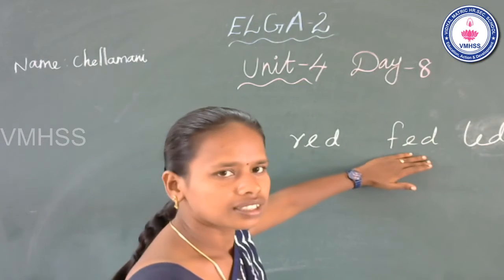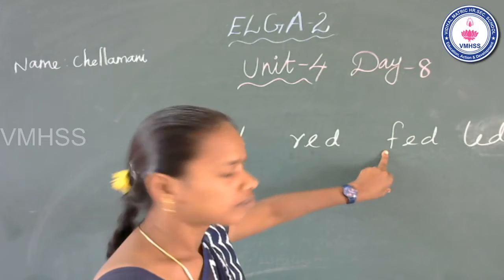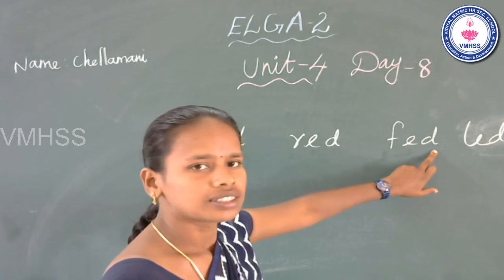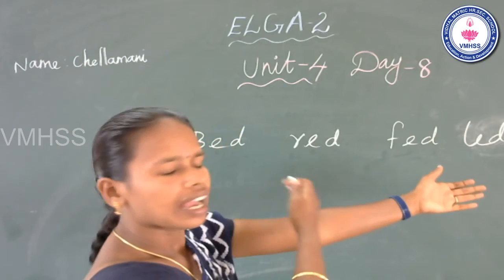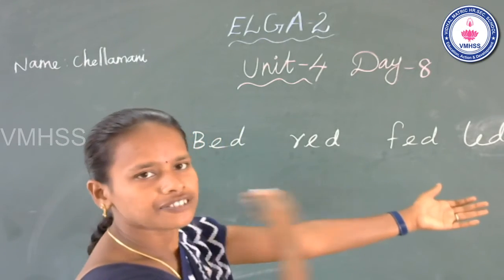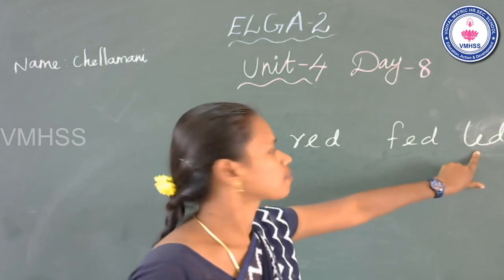Next, see the third one, fed. Beginning f, middle a, end d, f, a, d, fed. Okay, see the fourth one. Okay, leg.